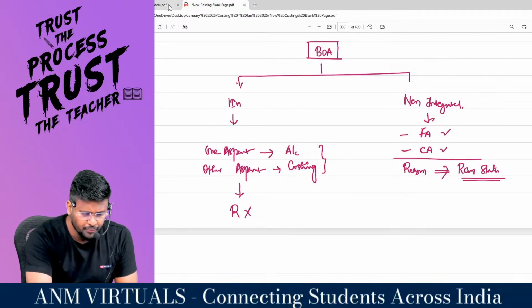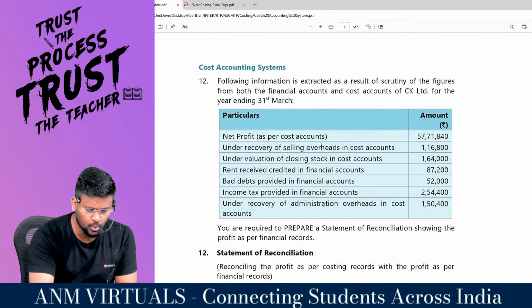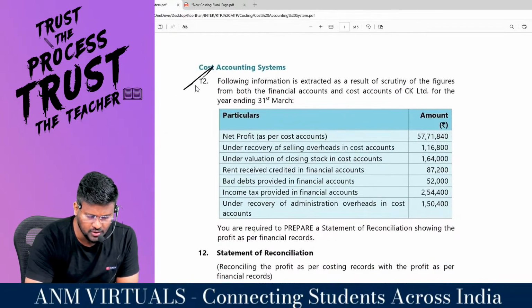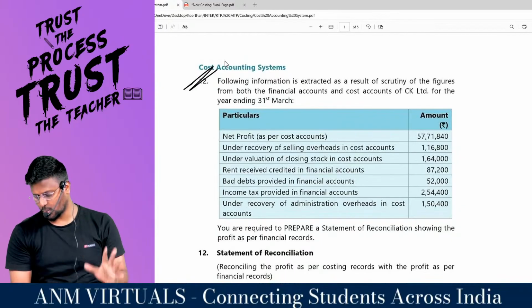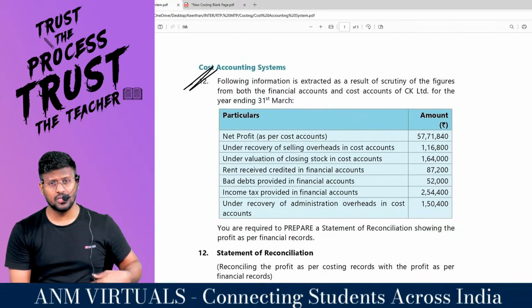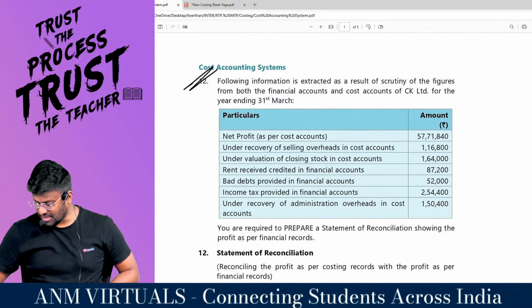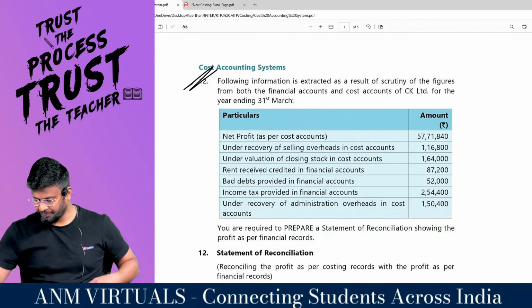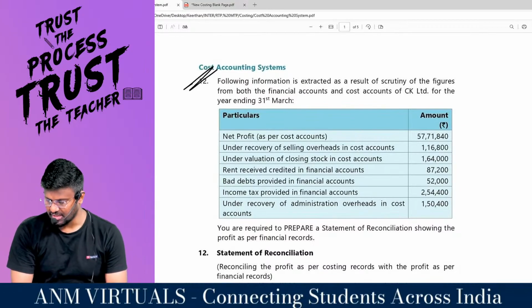So with this background, we are going to solve the question from cost accounting system, which is question number 12. Shall I start the proceedings, sir? My dear lovable students, shall I start the proceedings?